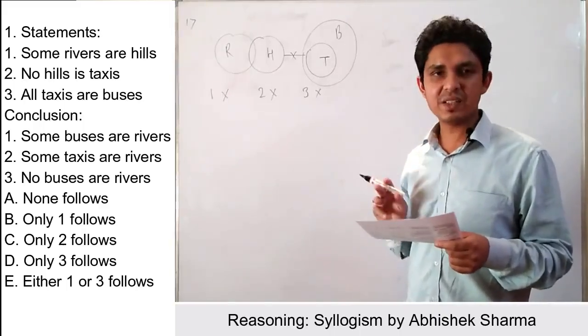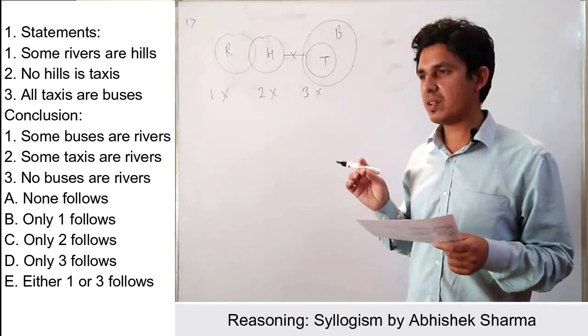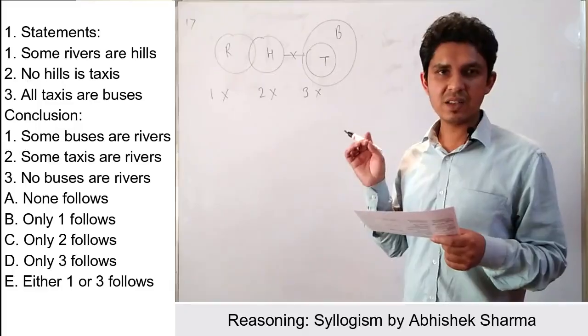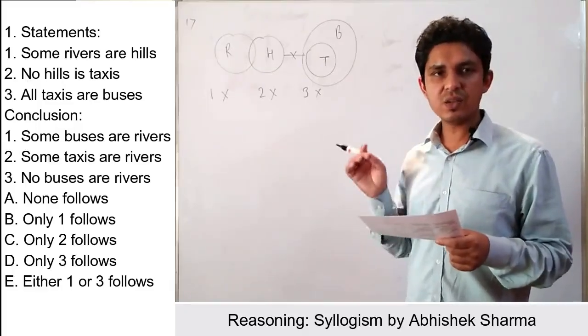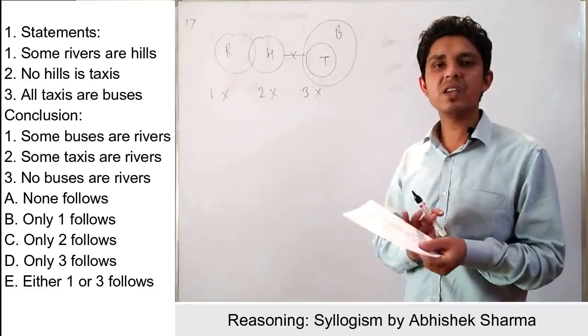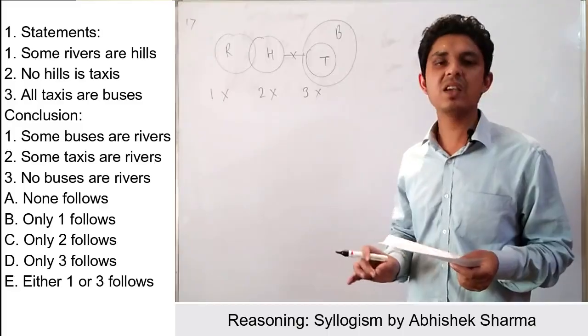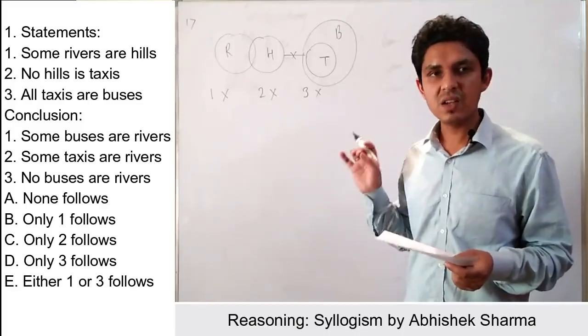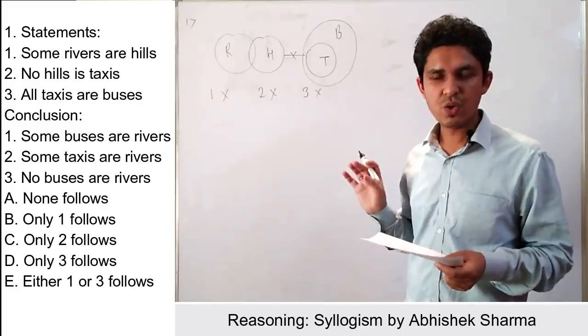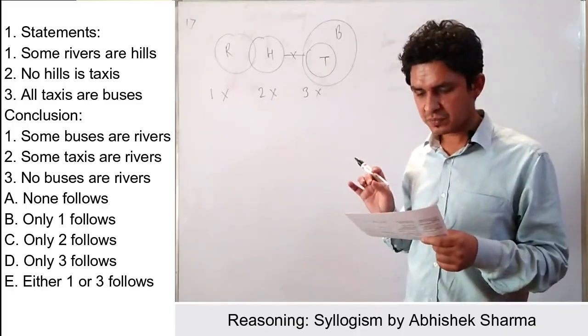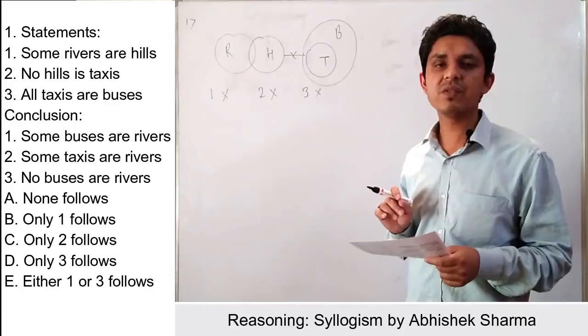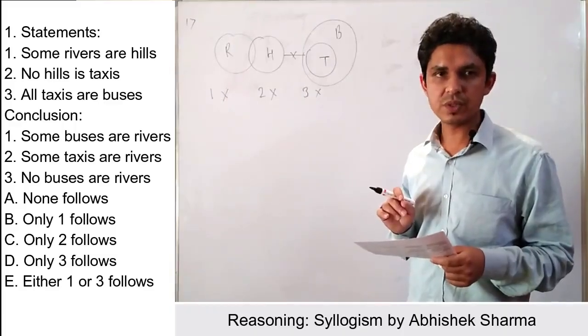And the predicates are the same. So whenever there is a positive and a negative statement with the same predicates in the conclusions, we can give the answer as complementary cases, and in complementary cases we give the answer like either first or third follows. So here the answer will be option number E, either one or third follows, right?